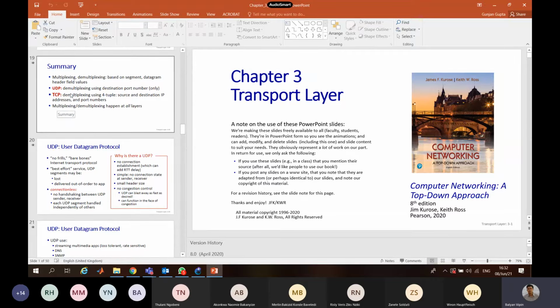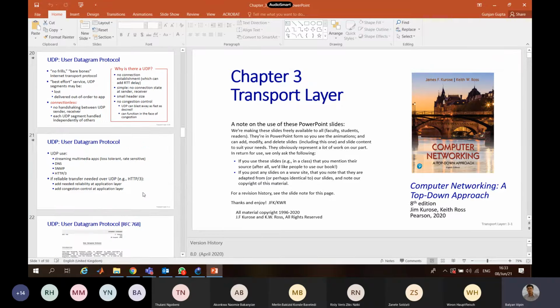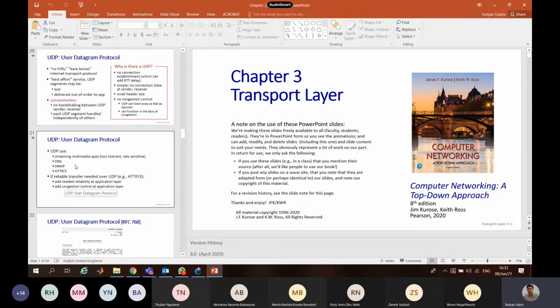Which one is reliable? Which one is not reliable? Which one is used in which type of communication? If you see why there is UDP: no connection establishment, simple, no connection state at sender and receiver, small header, no congestion control. So these are the things with UDP. And where do we use UDP?